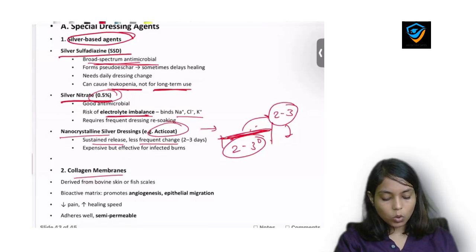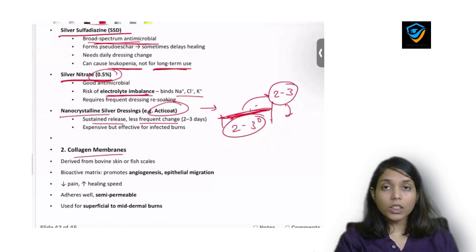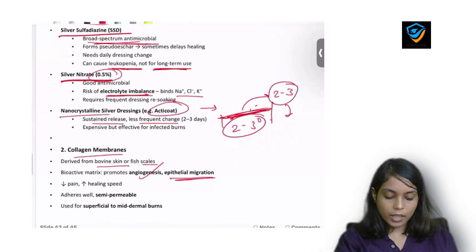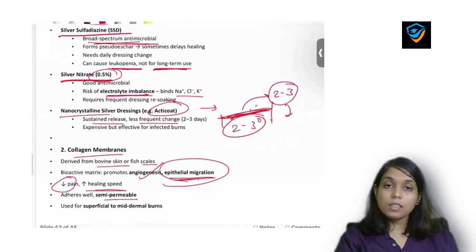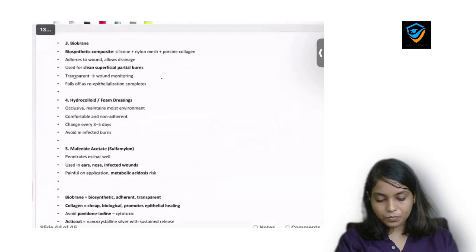Now second is collagen membrane. Collagen membrane is derived from bovine skin and fish scales. It causes angiogenesis and epithelial migration. There will be decreased pain, as we already discussed, and increased healing speed because it causes epithelialization. Okay, it is semi-permeable and it is useful in the superficial or mid-dermal burn.